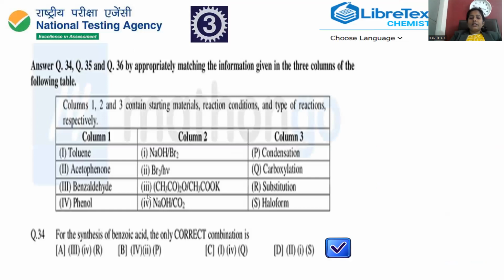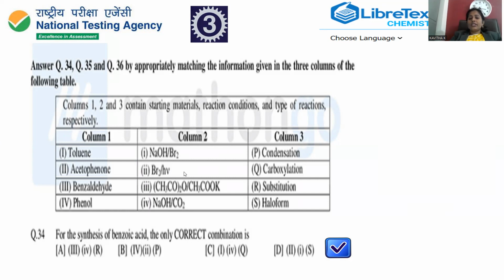Let's see. One is nothing but toluene. Toluene is benzene containing a methyl group. Bromine, h nu. Wherever h nu conditions are there, h nu denotes photolytic conditions. Whenever photolytic conditions are applied upon any starting material, the reaction is mostly concerted and proceeds with the free radical mechanism only.